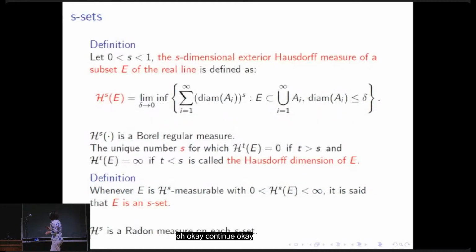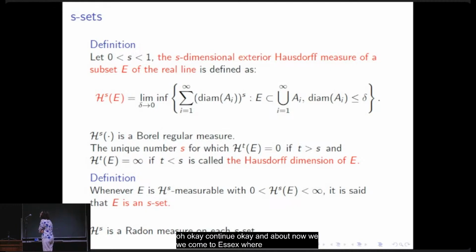Okay, but now we come to S-sets, where an S-set is for us a subset of the real line on which the s-dimensional exterior Hausdorff measure is positive and finite. The measure is defined in this way: the supremum over delta of the infimum of these countable sums of diameters to the power s, whenever E is included in a countable union of sets with diameter less than delta, and s is strictly greater than 0 and strictly less than 1.